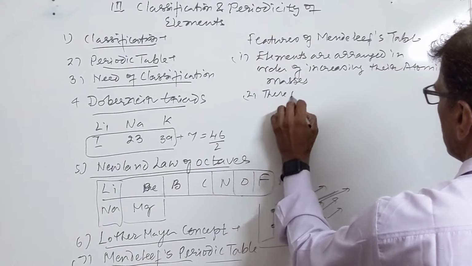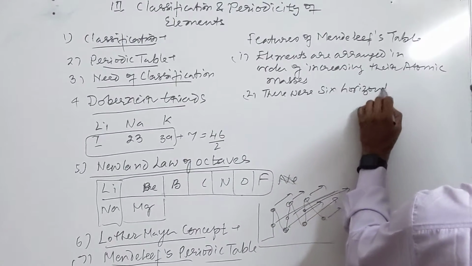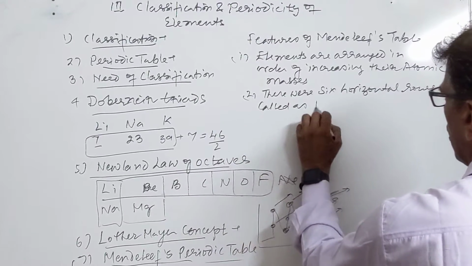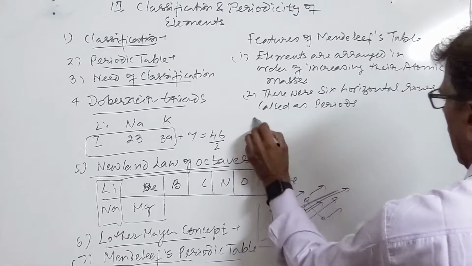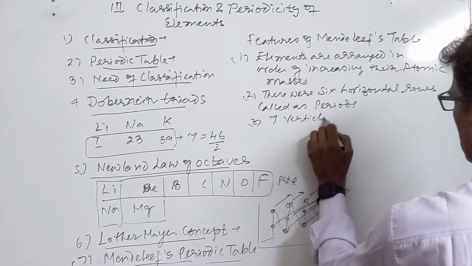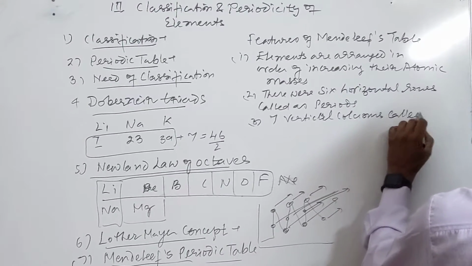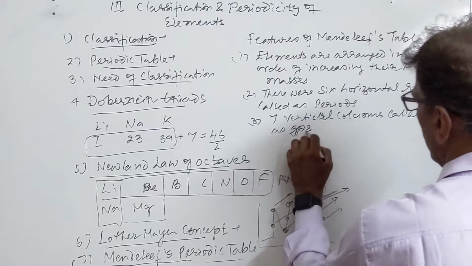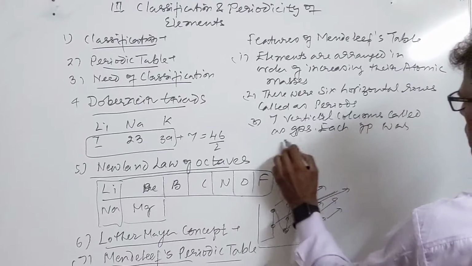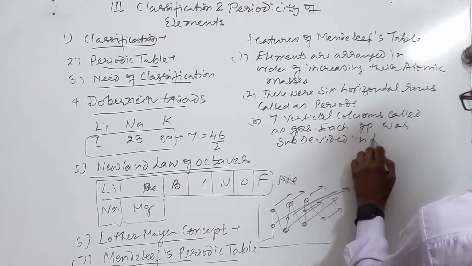There were 6 horizontal rows called periods, and there were 7 vertical columns called groups. Each group was subdivided into 2.